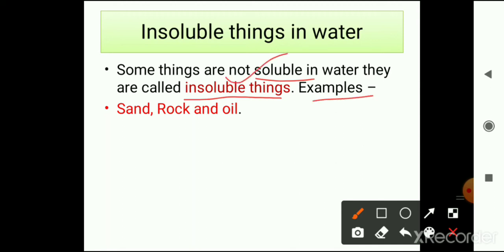For example, sand, rock and oil. These substances will not completely mix with the water, or dissolve in the water. That's why they are called insoluble things.